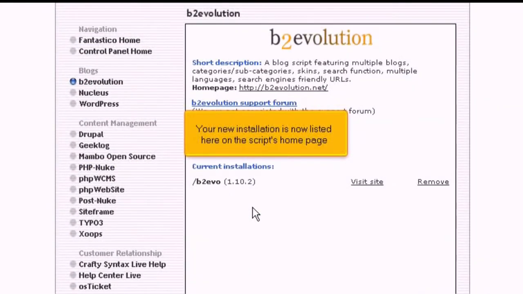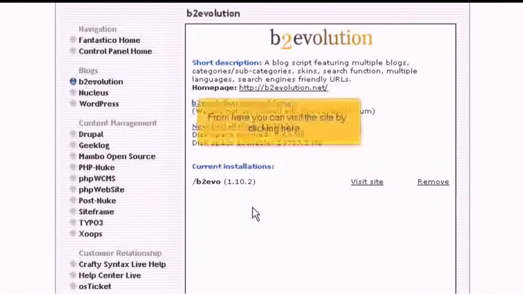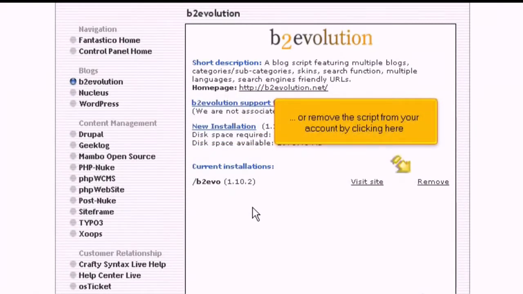Your new installation is now listed here on the script's homepage. From here you can visit the site by clicking here, or remove the script from your account by clicking here.